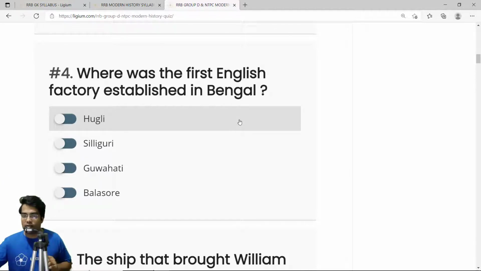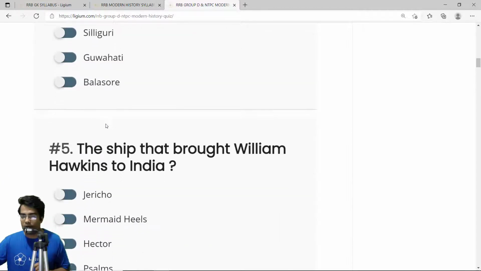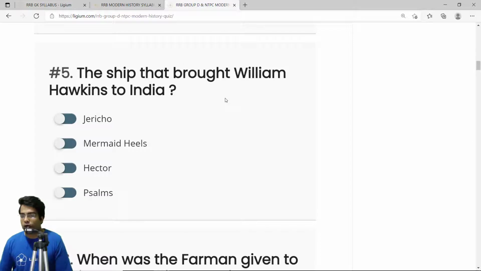Okay, so the correct answer is option A, Hooghly. The ship that brought William Hawkins to India. Now, this is not exactly an important question, but just a fun question. William Hawkins was the first Englishman to set foot on Indian soil. It is recorded history that William Hawkins came to India as the first Englishman, and he came on a ship called Hector. Okay, the correct answer is Hector.